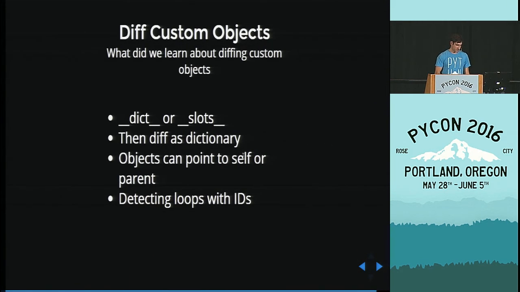What we learned so far: we learned about Dunder dict, Dunder slots, diffing as a dictionary as much as you can, and that there are objects that point to themselves. There are even objects that point to another object, and that object points back to them. You can have all those cases.